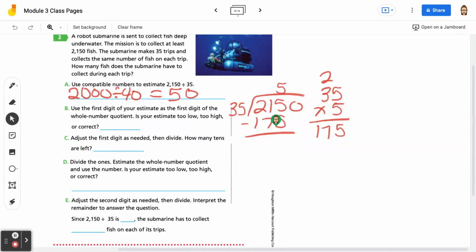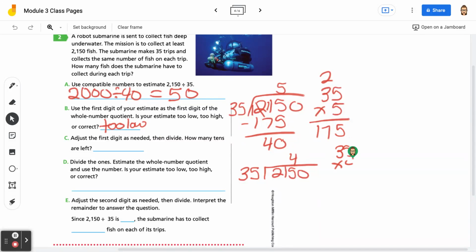175. 5 minus 5 is 0. 1 minus 7 you can't do, so this becomes a 1. We have 11 minus 7, which is going to be 4, so 40. So 40 is larger than 35, so this is going to be too low. So adjust the first digit as needed, then divide how many tens are left. So we are going to adjust this. Typically you would erase it, just start over, but I'm going to rewrite the problem here just so you can see.